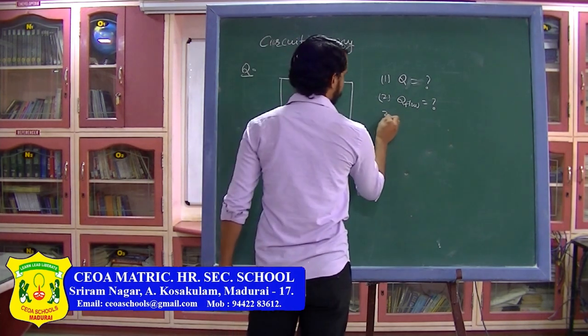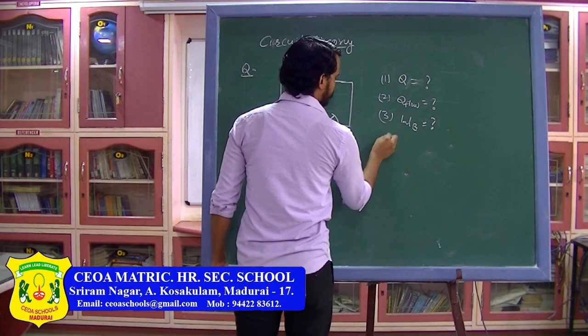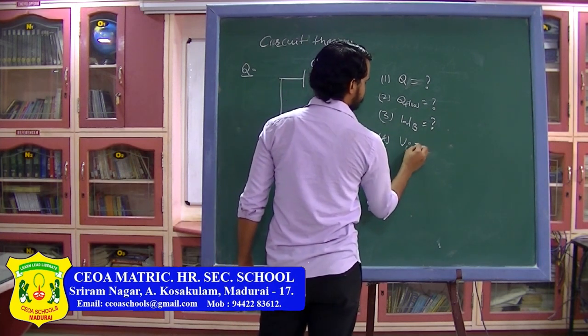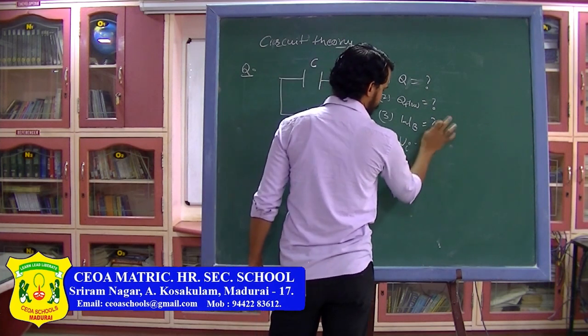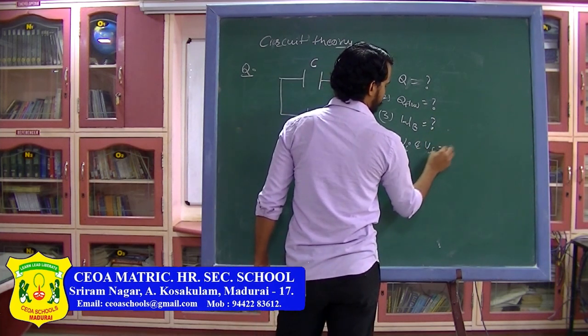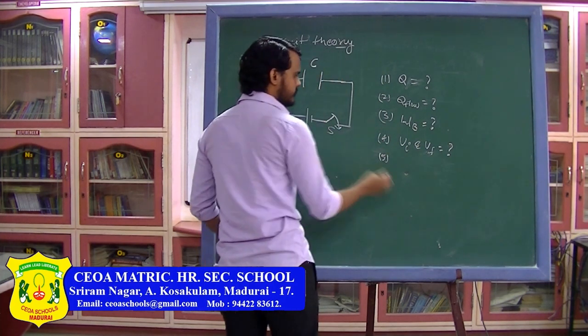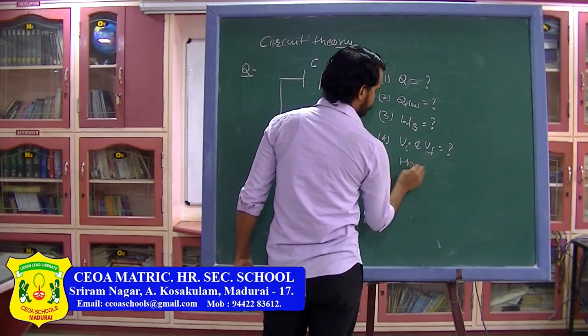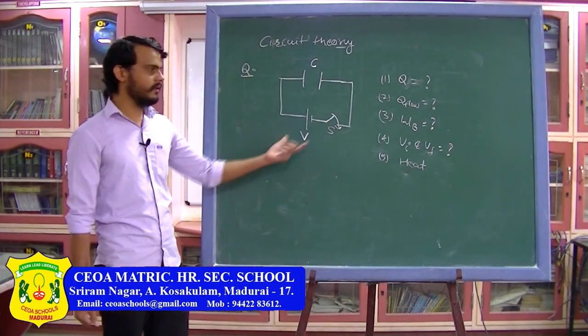The third thing is the work done by the battery. Fourth, we have to find the initial potential energy of the capacitor, and fifth, the initial and final energy of the battery, and the last thing is the heat produced in the circuit. So in all of the problems I am going to calculate these things.